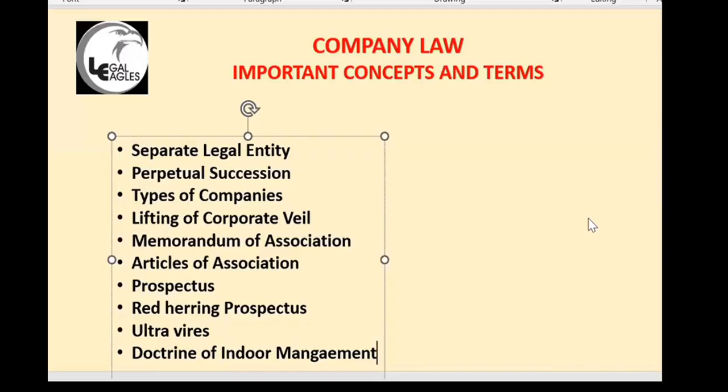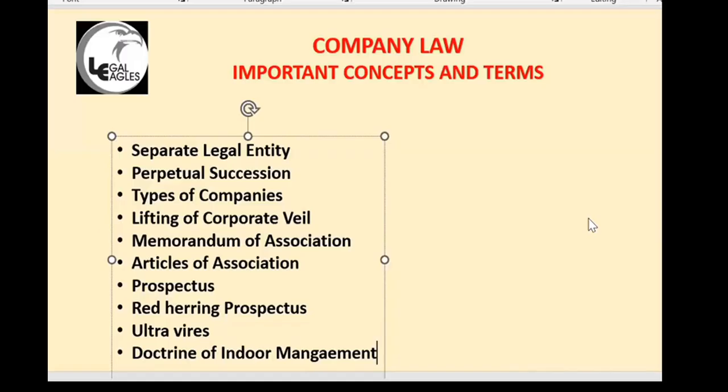Since I'm talking about ultra vires: if any act committed by any director or anybody is against the provisions of the memorandum of association, it is ultra vires, and that agreement is void. Let us say I'm running a company. I started a company whose objective is to run a finance company.